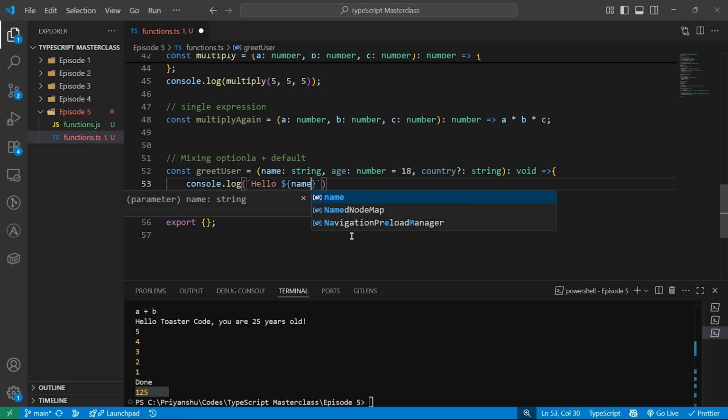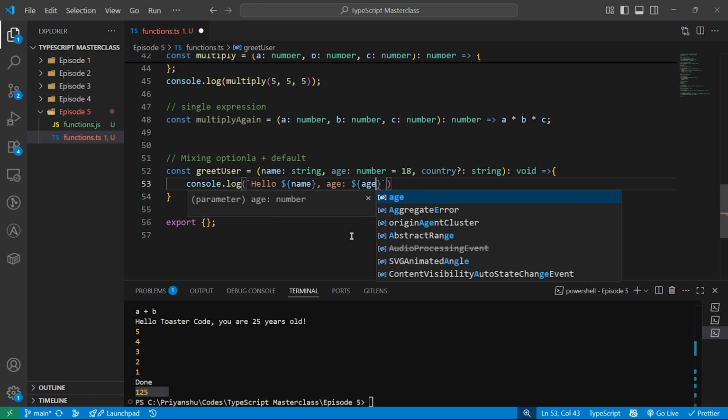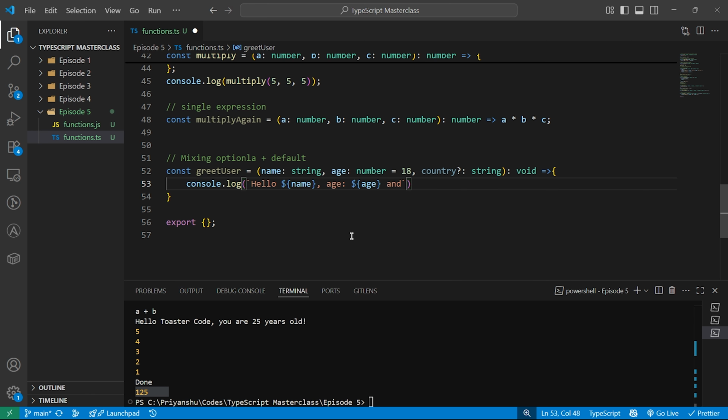Here I can do name, age, and country. Now the country is optional, so as I told you, whenever there is an optional parameter in the function, always check it. And how can you check over here? Well, you can check in the console log itself.